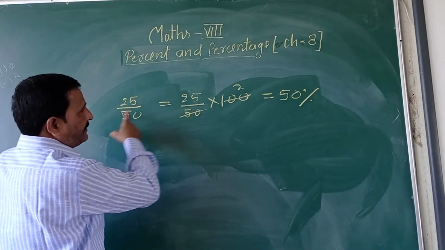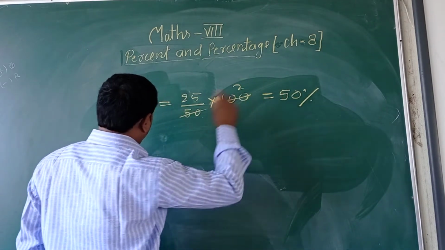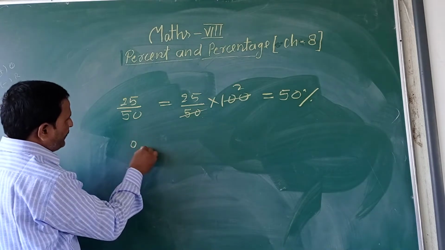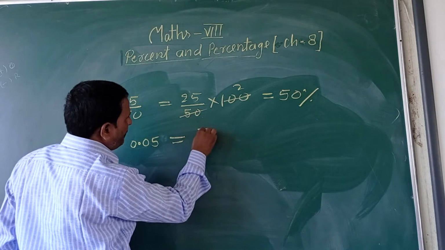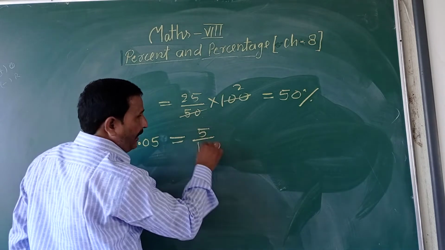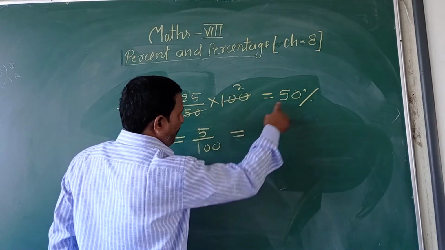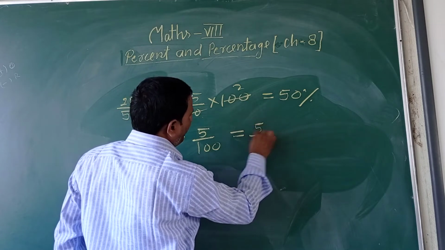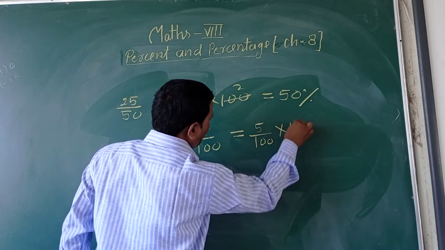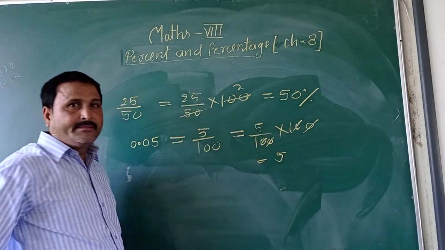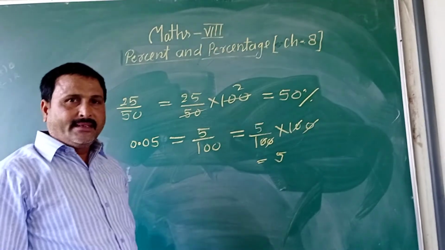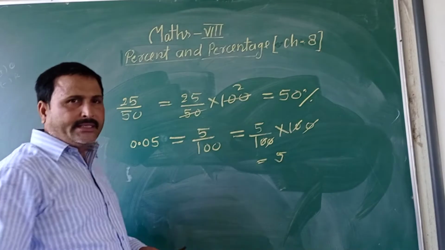Now a decimal, suppose 0.005 is given. In fraction form, 5 by 100. In percentage form, 5 by 100 into 100, that will be 5%. This chapter is very easy for you.